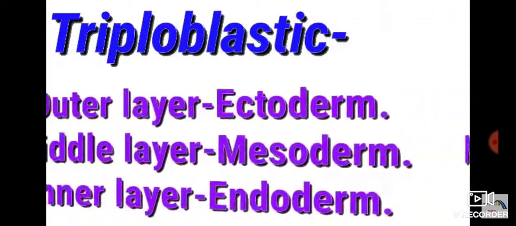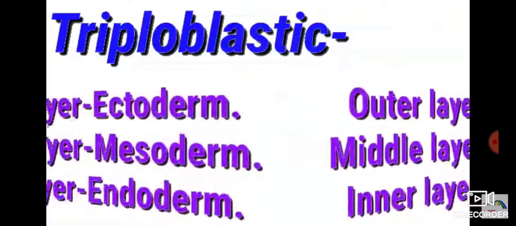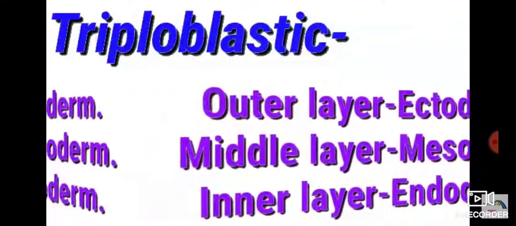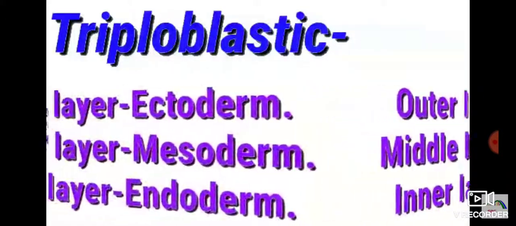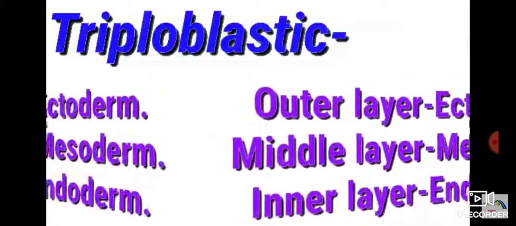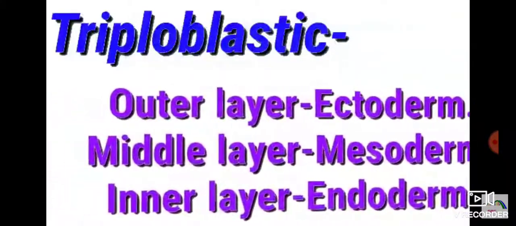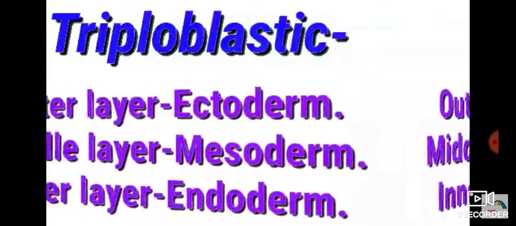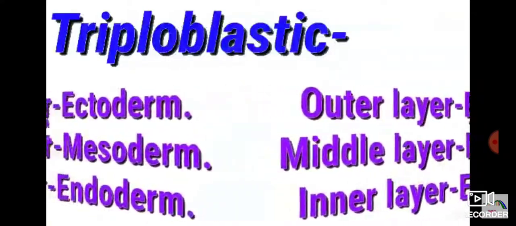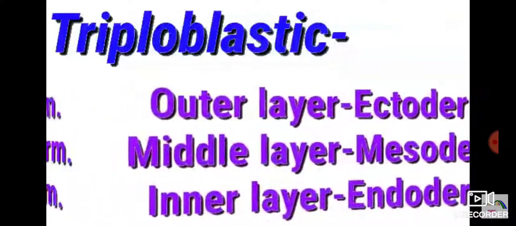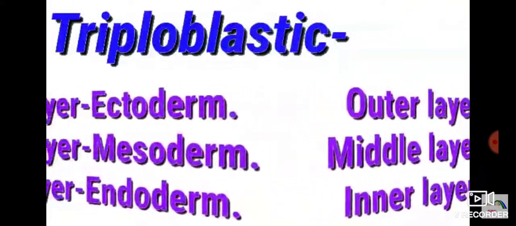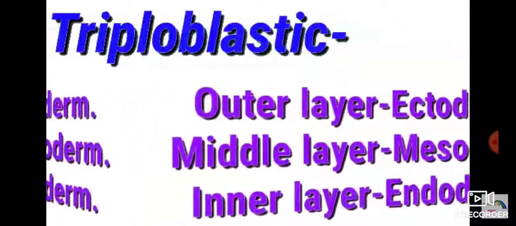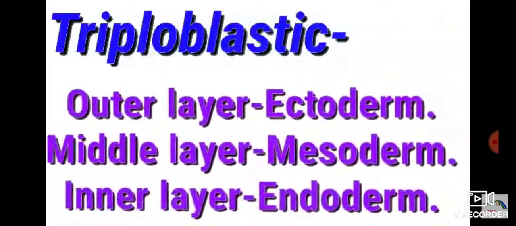Now in triploblastic, triplo means three layers: outer layer, middle layer and inner layer. The outer layer is ectoderm, the inner layer is endoderm, and between the ectoderm and endoderm, the mesoderm is formed. Meso means what? Middle. So a layer in the middle is formed, that is the mesoderm.